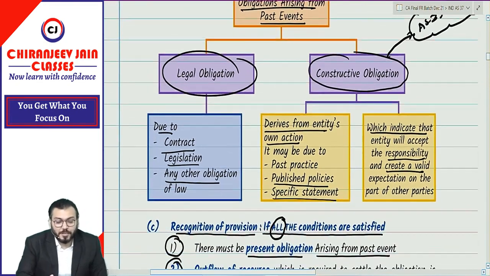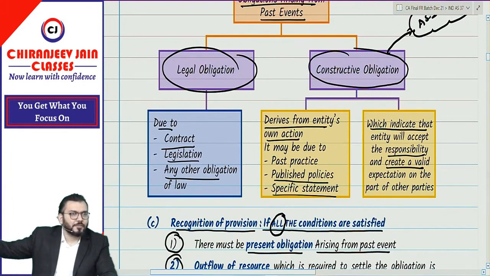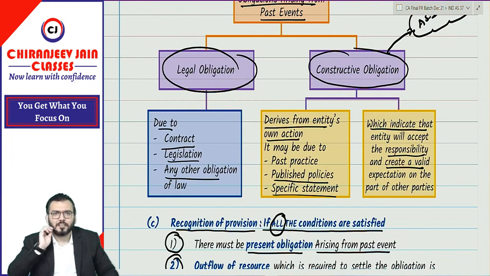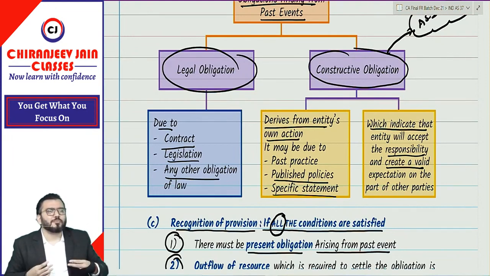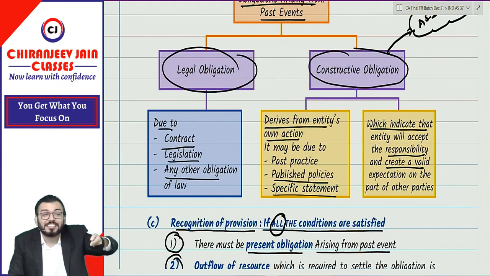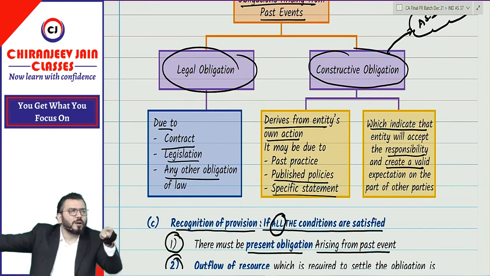Understood this point? Now they said it may be due to past practice. Past practice, suppose in the past batches I have refunded the amount. And can I say you come to class after inquiry only? You will not come to class without inquiry. Bolo, yes or no? Do you know the fact that I am refunding the amount? So can I say you have some expectation in your mind even though I have not done the announcement? In last batches I have refunded. Do you have some expectation from me or not?